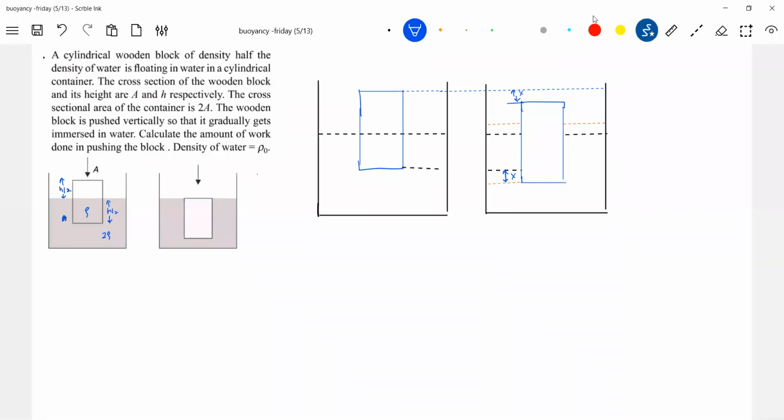We will write below here. This is A, this is 2A, no? So how much volume is immersed? AX of volume is immersed. Then for this additional volume immersed, what should come here? Then what is the area of cross section? So now the area of cross section of the container is how much? 2A, no?